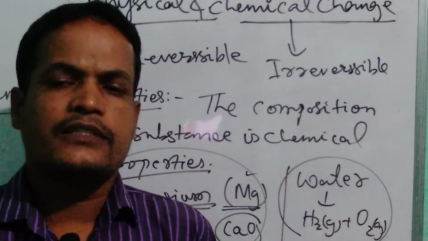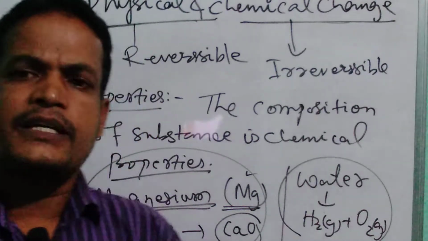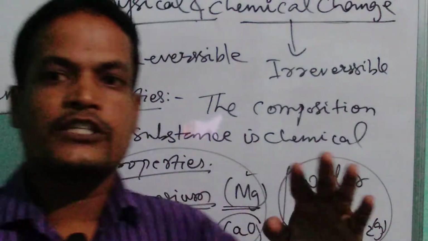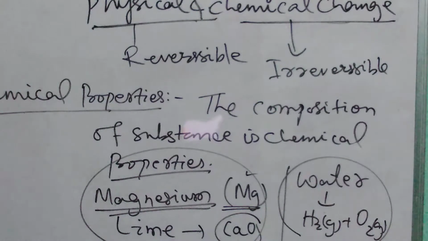Now let us see what the physical changes and what the chemical changes are. Children, the chemical changes are the changes which take place in the chemical properties, and physical changes are the changes which take place in the physical properties of the substances.